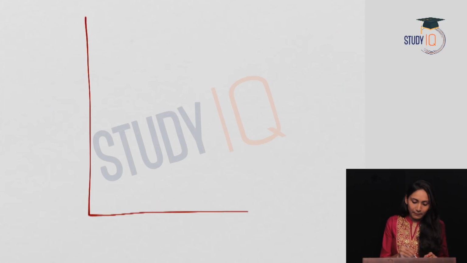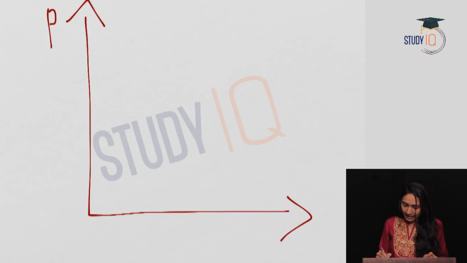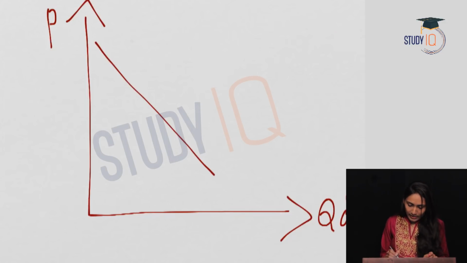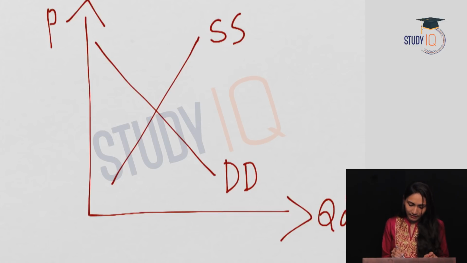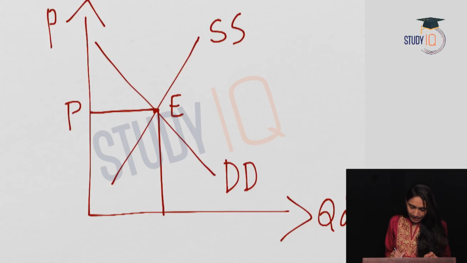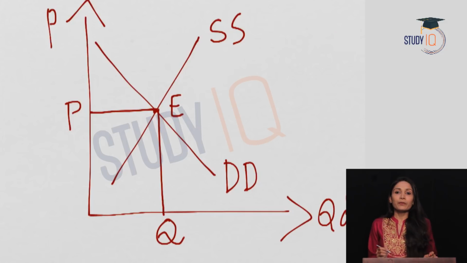Now let us see cost push inflation. Let us take price P in the y-axis and quantity demanded QD on the x-axis. Downward sloping demand curve, upward sloping supply curve, equilibrium point E. At equilibrium point E, the price is P and quantity demanded is Q. So here what has happened?